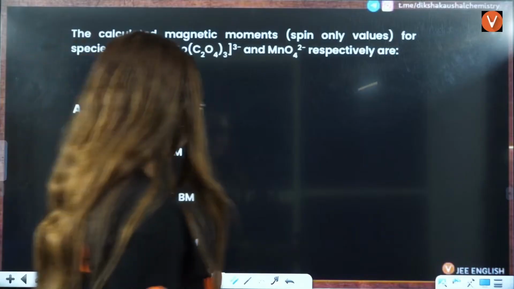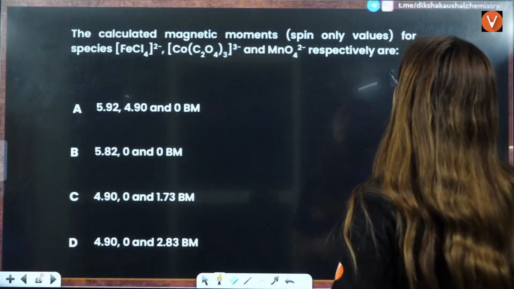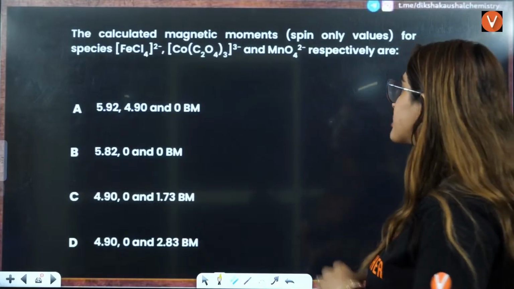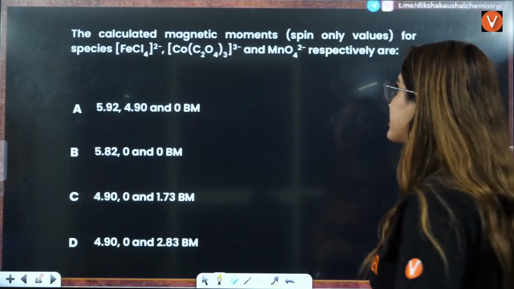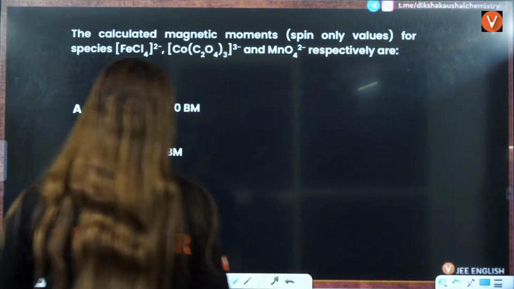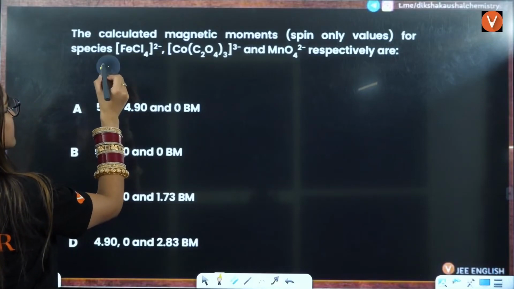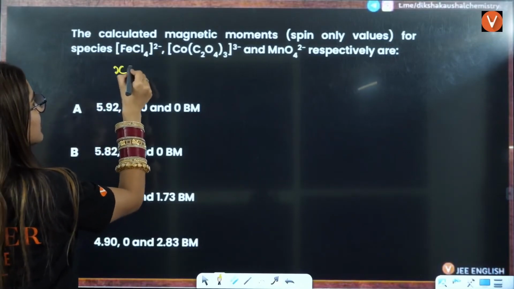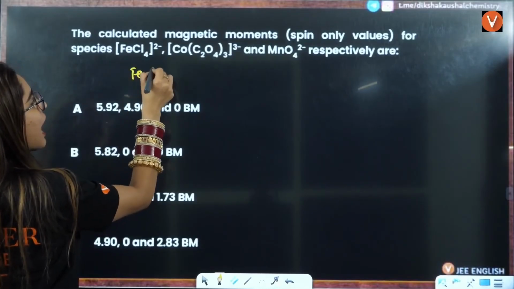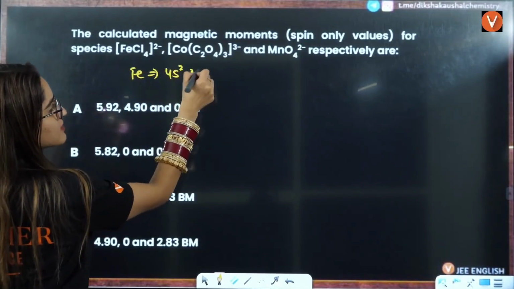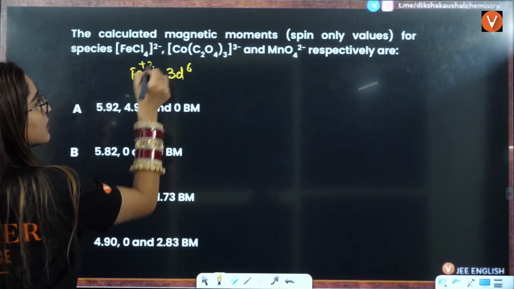Next is calculating magnetic moments for species. 3 species are given to you. They are asking you to calculate the magnetic moments here, right? So firstly let us calculate for this one. Here x minus 4 equals minus 2, so x equals plus 2. Iron is 4s2 3d6. In plus 2, it will be 3d6 here, right?